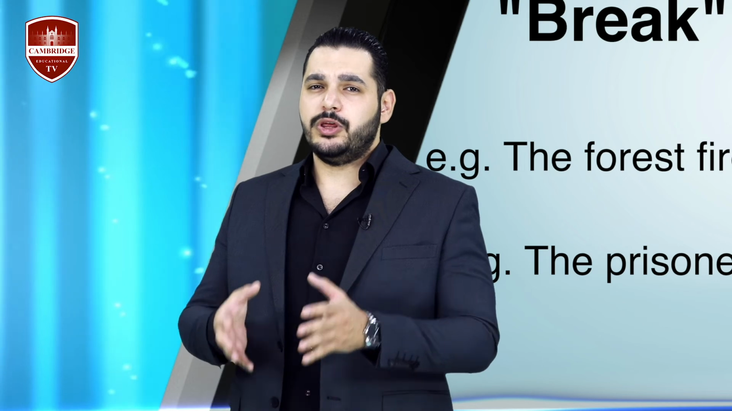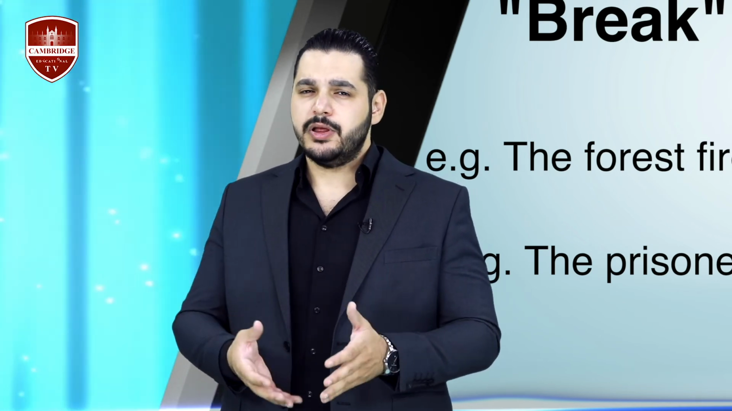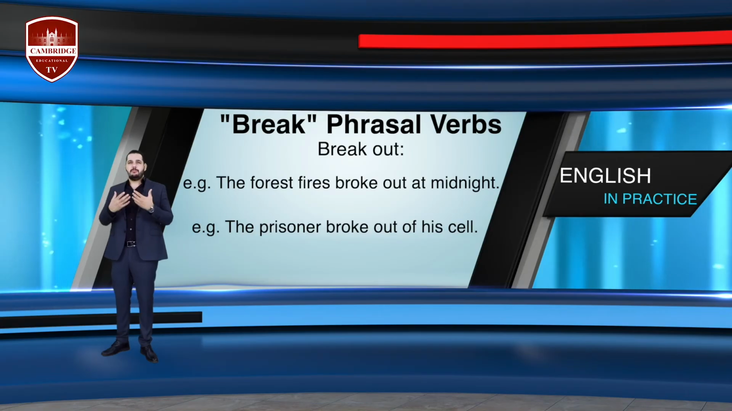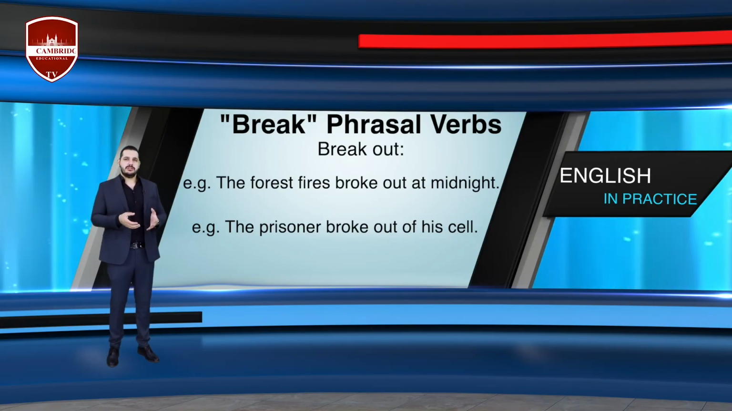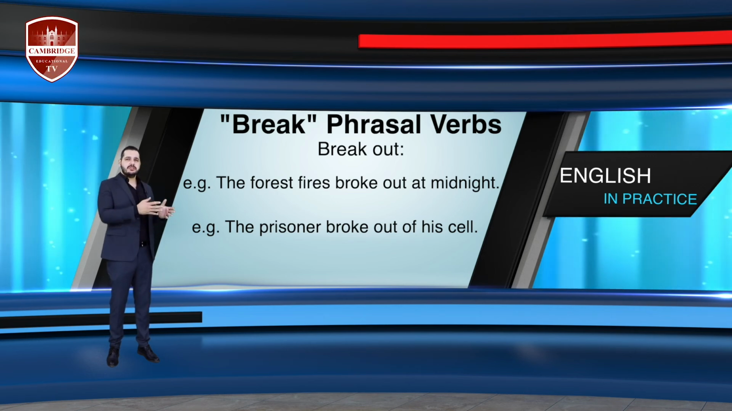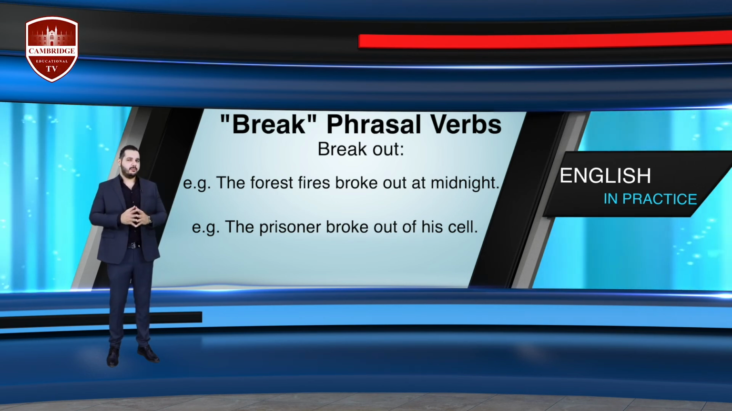In the first example, the phrasal verb broke out means started, but we usually use it with bad things. And in this example, the forest fires are really bad. So when I say that something bad started, I can say broke out. So this example means the forest fires started at midnight.